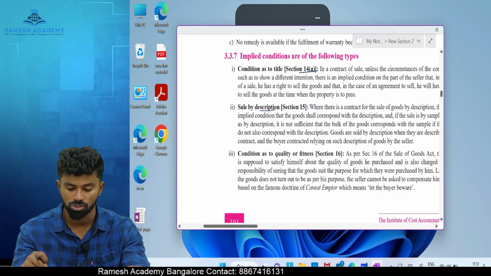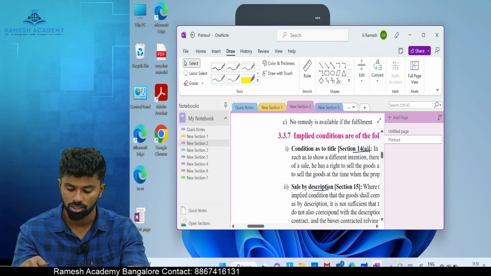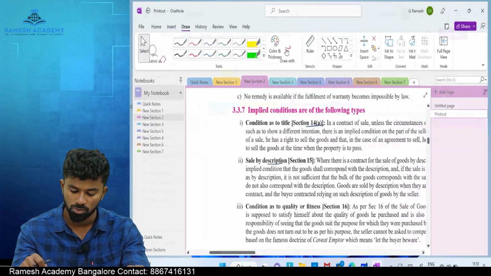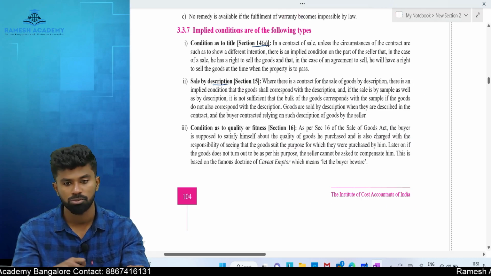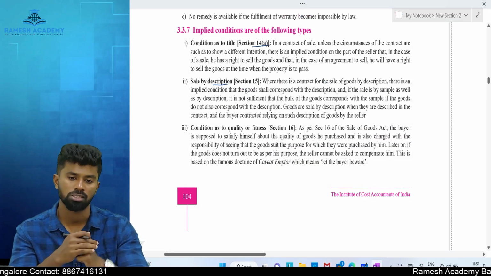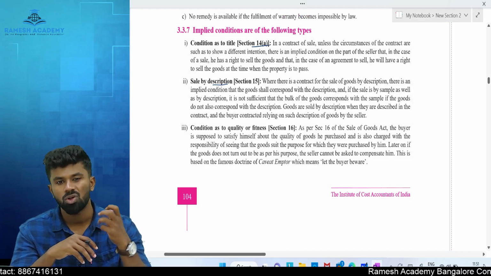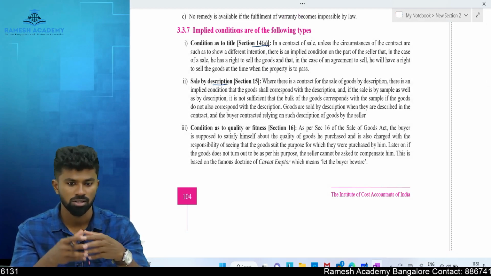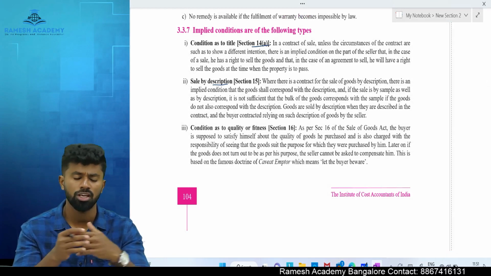Yes, because what is the description made? Kanchivaram sarees. So it should be the same as per the description. Okay. I'll give one more example. We can call a rice basmati rice. This is one of the interesting case studies.